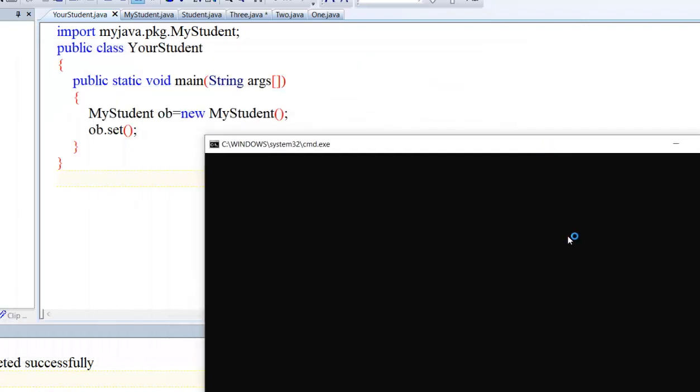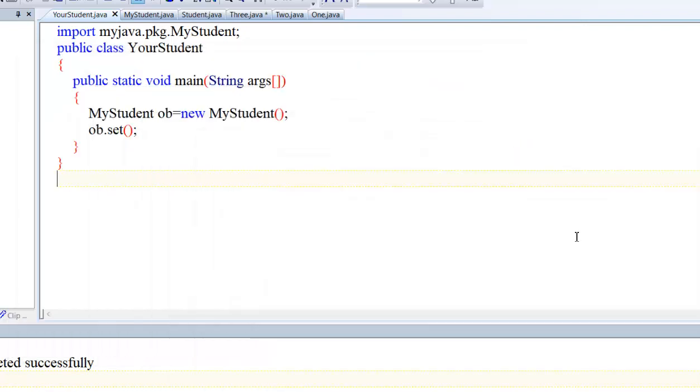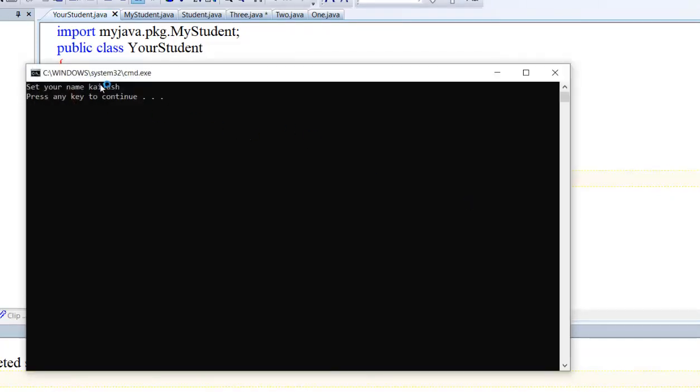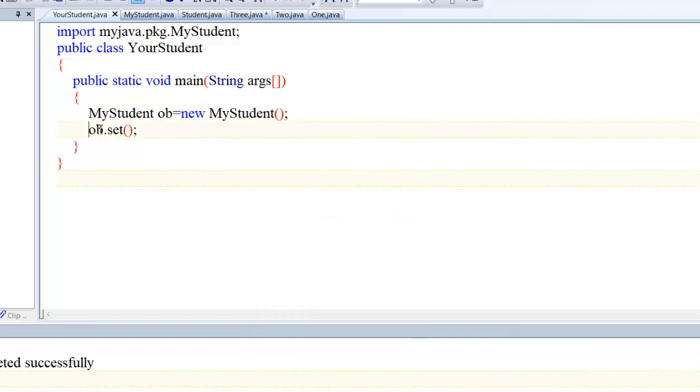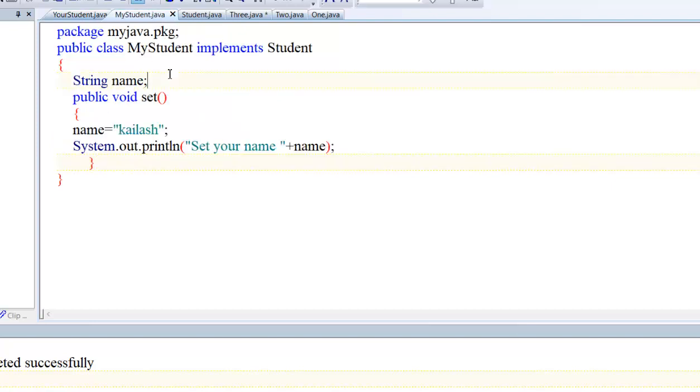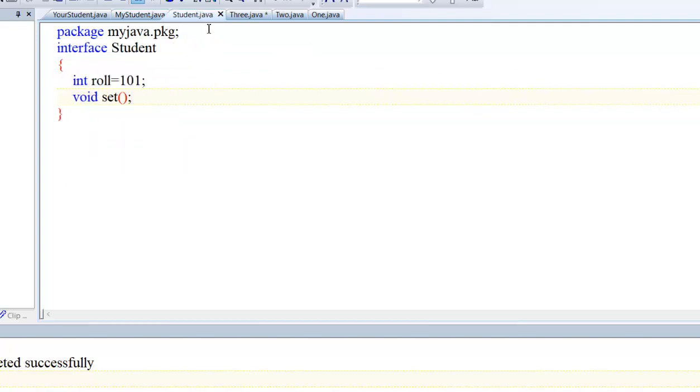See, we are getting the result. Your name, set your name as Kailas here. Means, see, this set method used here is defined in the student class, but its prototype is defined in student.java.